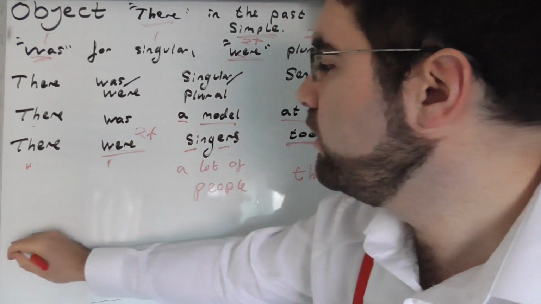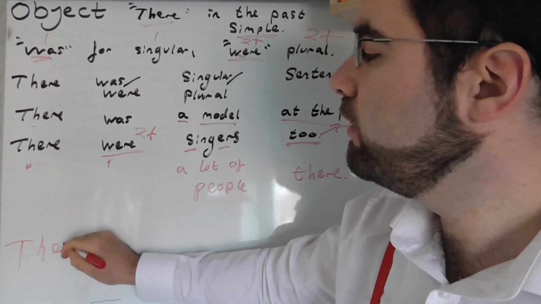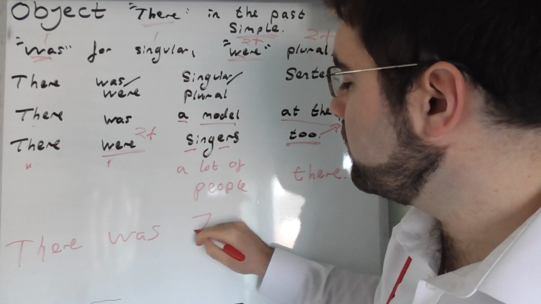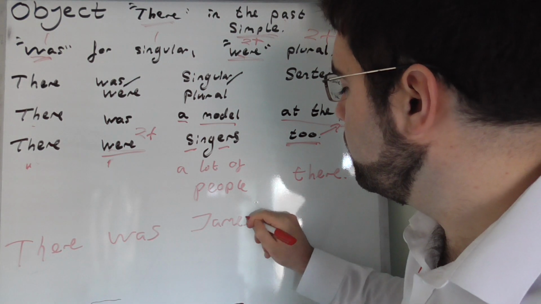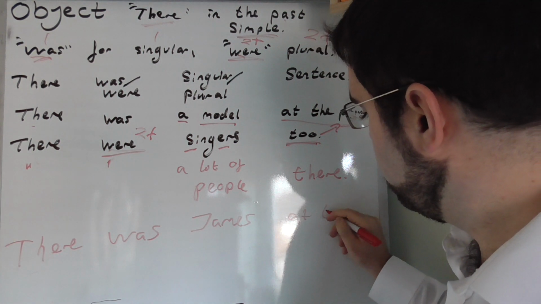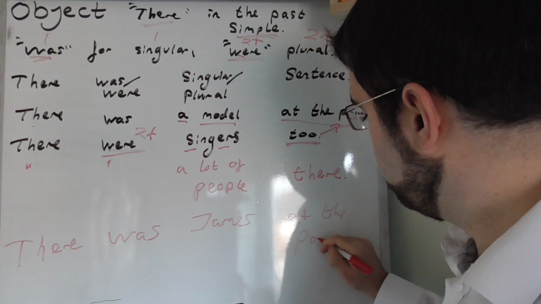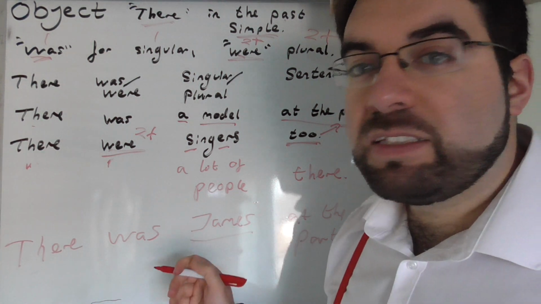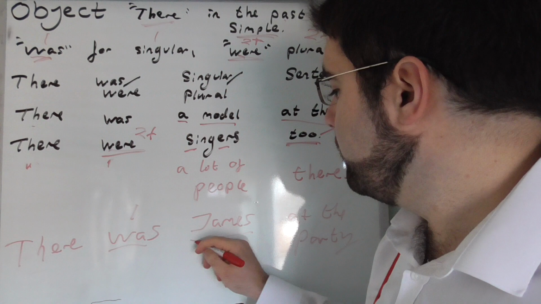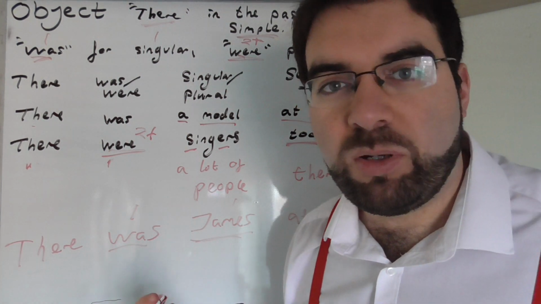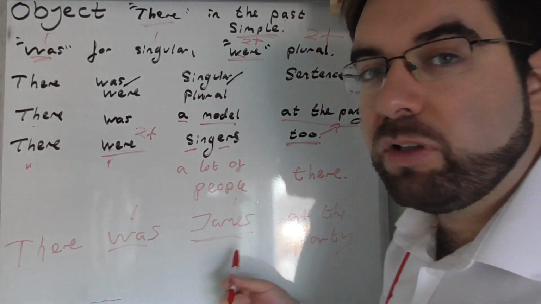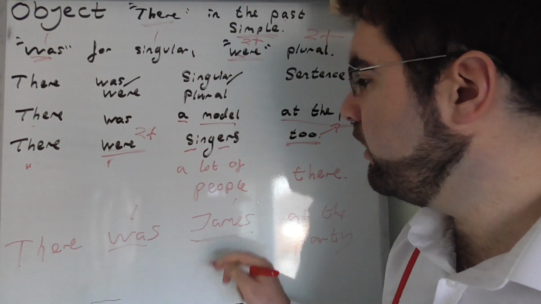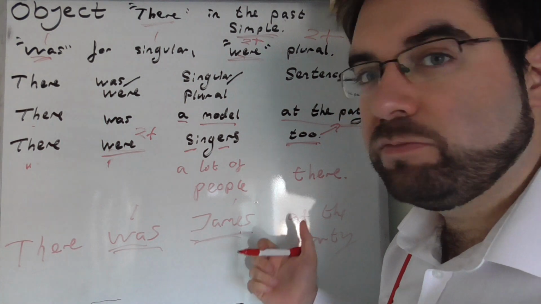There was James at the party. James being singular, only one. James was at the party. James being a noun, the name of someone or something. Name, so it's was. Very good.